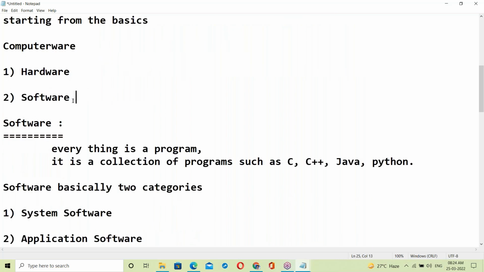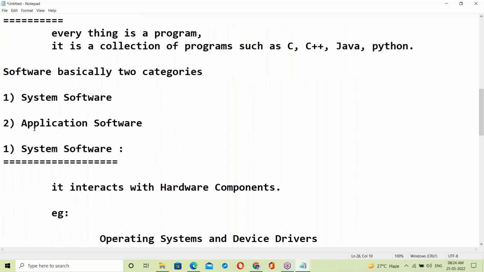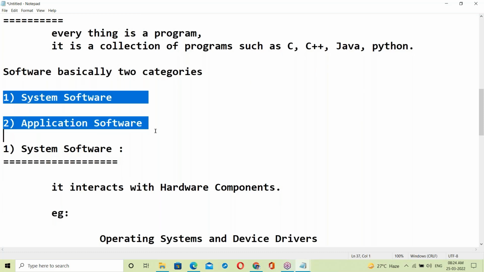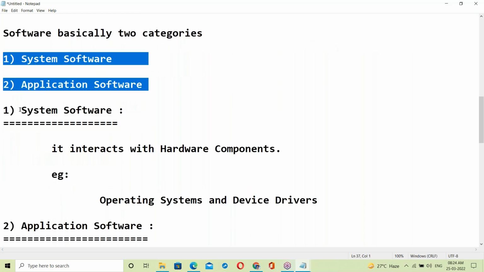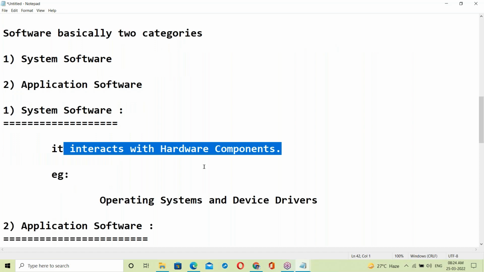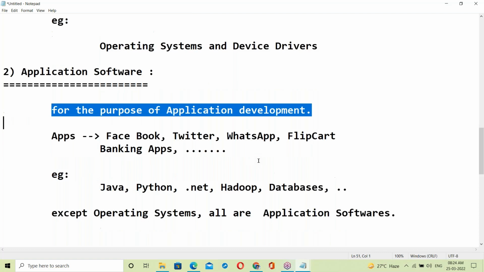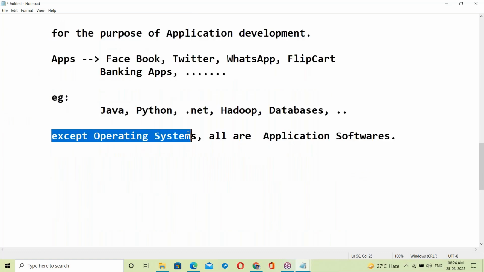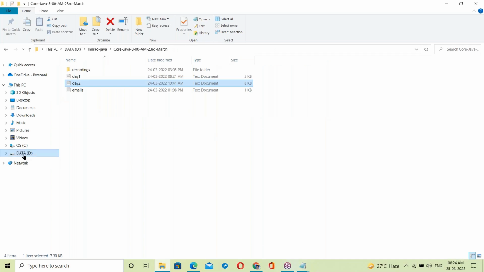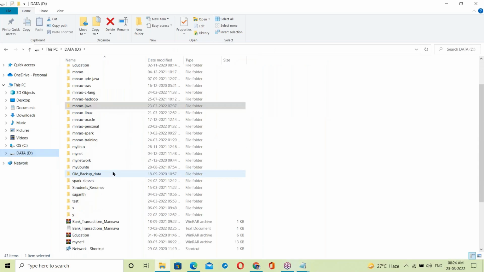Computer: hardware, software. What is software? In software, again, two categories: system software and application software. System software interacts with hardware components; application software is for the purpose of application development. Except the OS, all are application softwares. Once again, the same thing is in the document here. Running notes is not necessary.